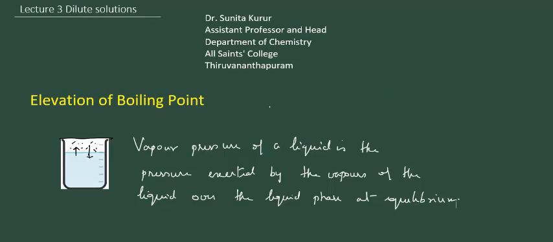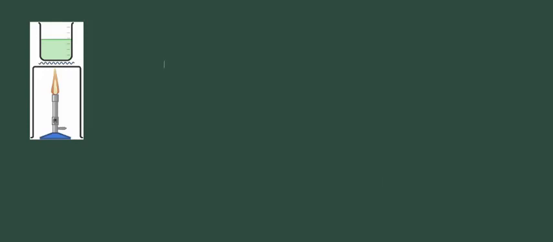Now let us see what is boiling. Here a liquid is heated, and during this process, as the temperature increases, more and more molecules go from the liquid state to the vapor state, that is, the vapor pressure increases. And not only from the surface, from the bulk also the molecules gain energy and form bubbles. And as the temperature is increased, the vapor pressure increases, and when the vapor pressure becomes equal to the atmospheric pressure, the bubble that is formed in the bulk travels up and escapes to the surface.